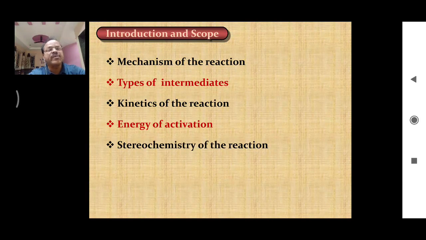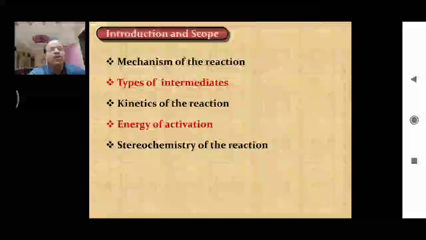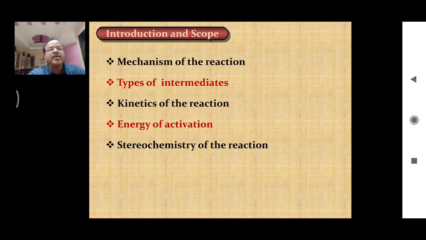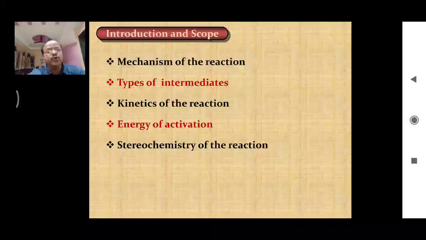Kinetics means what? Every reaction has some sort of order or molecularity. So that order of the reaction can be studied under the kinetic part of that reaction. For example, what is the time required for the completion of the reaction? That can be decided by studying its chemical kinetics. The chemical kinetics of a reaction will give us the time required for its completion, what should be the concentration of the reactants, and at what temperature we have to carry out the reaction so that it gets completed within a short time.